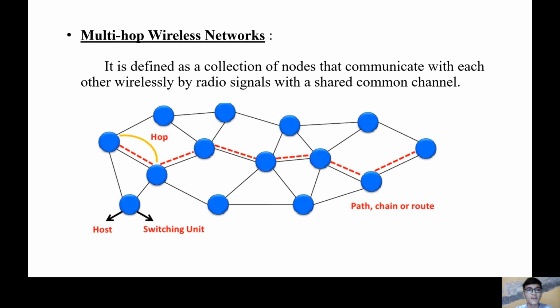So first of all, multi-hop wireless network. It is defined as a collection of nodes that communicate with each other wirelessly by radio signal with a shared common channel. In this figure, the blue dots are known as nodes, and the distance between two blue dots is known as a hop. These red dotted lines are known as a path, chain, or route.